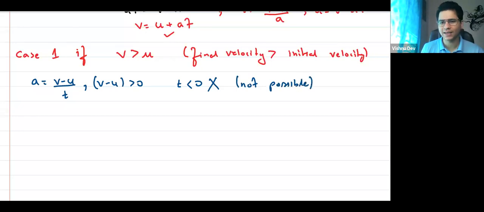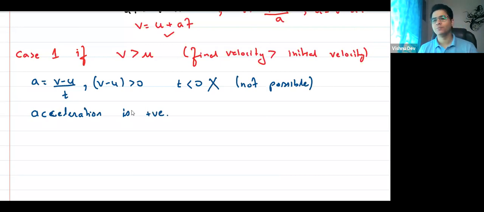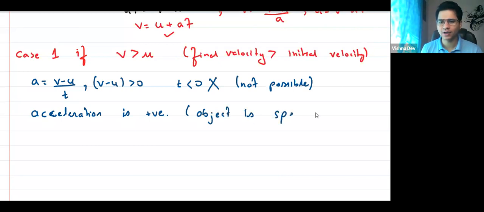So if you're solving any equation and getting negative time, it means you're making some mistake. So in this case, acceleration is positive. Clear? It means the object is speeding up. Its speed is increasing. Agree? Anyone have any doubt in this? Does everyone understand?